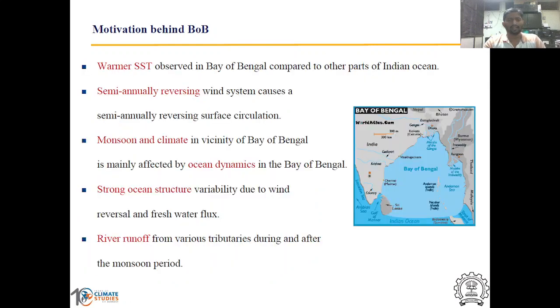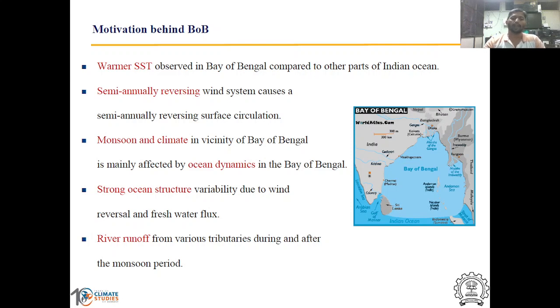So to do that, I considered the regional domain of Indian Ocean, and in that particularly I focused my research in Bay of Bengal. I selected Bay of Bengal because of few reasons, like it has warmer SST compared to other parts of Indian Ocean. It has semi-annually reversing wind system which alters the surface circulations.